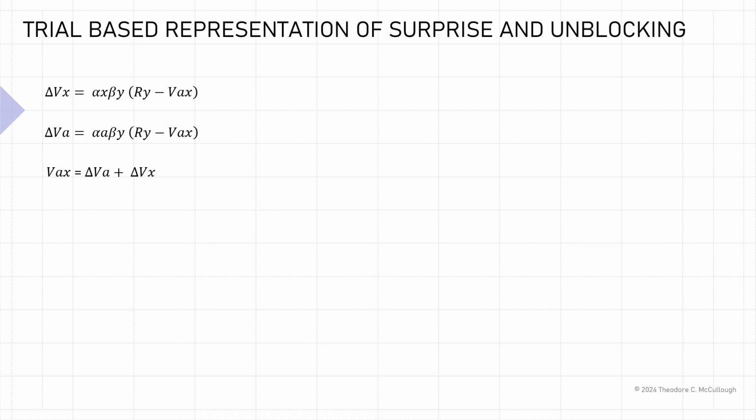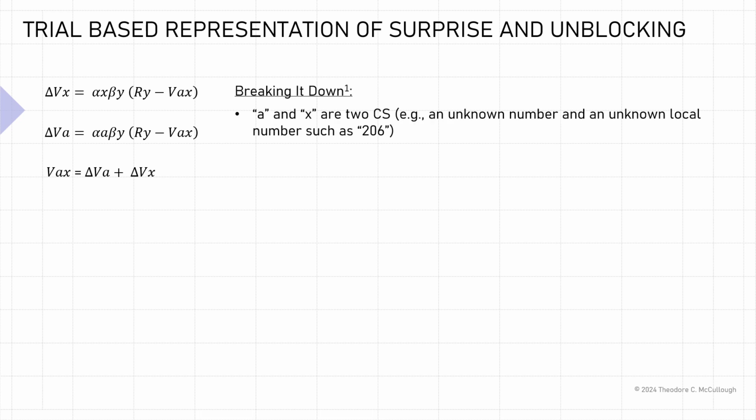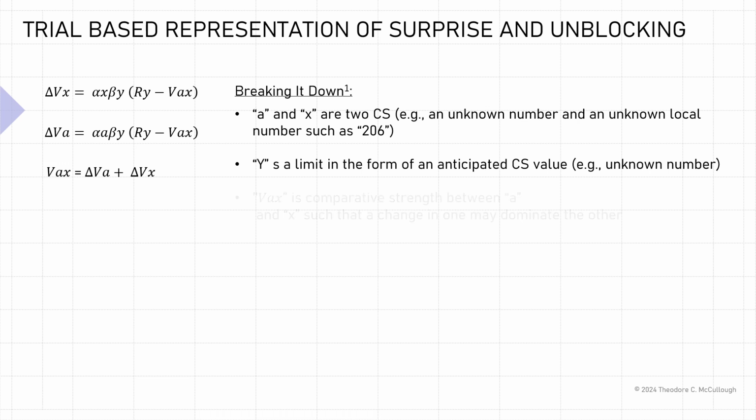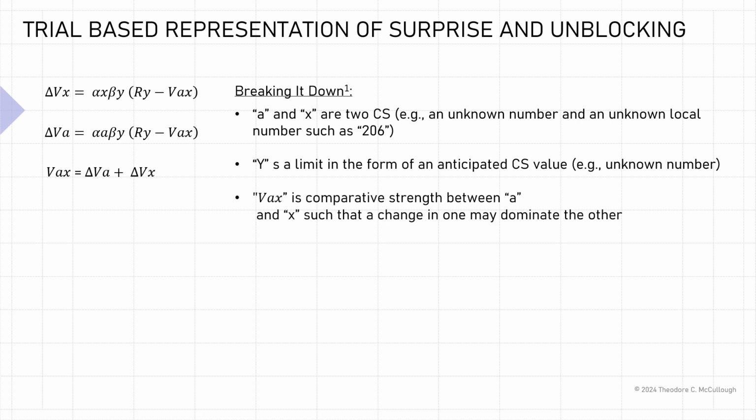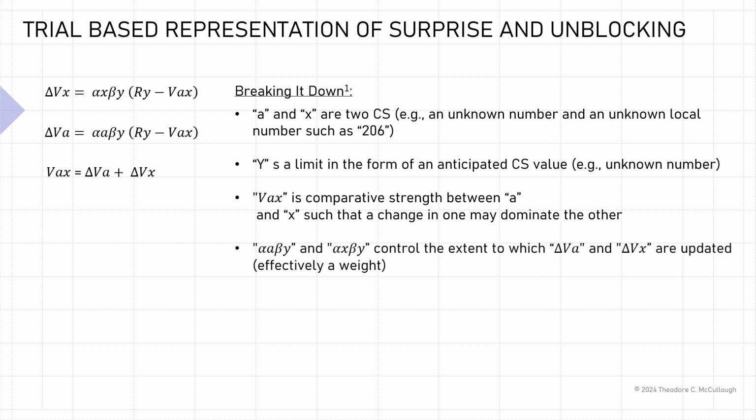One algorithmic representation of surprise and blocking is provided on this slide. Let me break this down for you a little bit. In this algorithm, A and X are two conditional stimulus, such as an unknown number and an unknown local number, such as 206. Y is a limit in the form of an anticipated conditional stimulus, such as, for example, an unknown number. VAX is really a comparative strength between the conditional stimulus A and X, such that a change in one may dominate the other. And then alpha A beta Y and alpha X beta Y are really controls that control the extent to which VA and VX are updated. It's effectively like a weight.